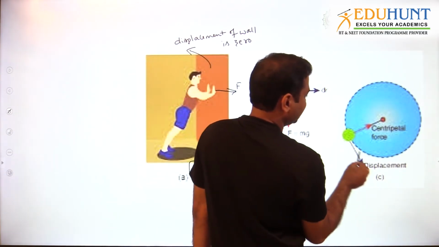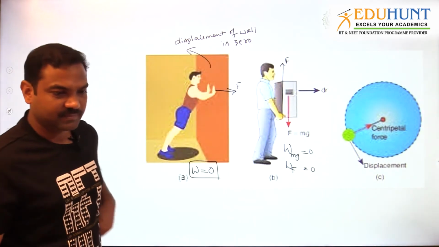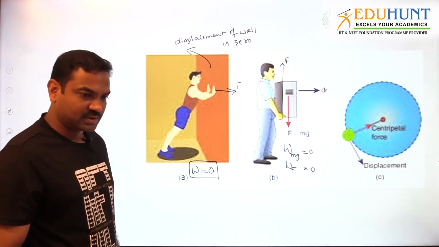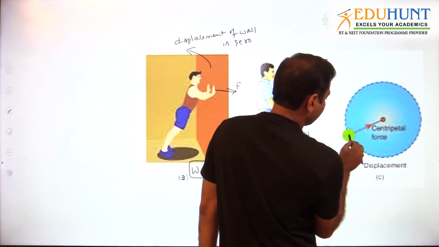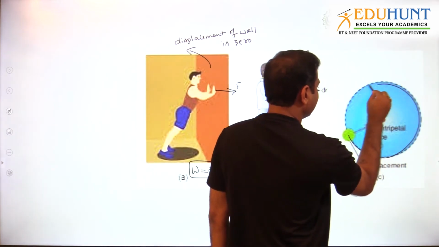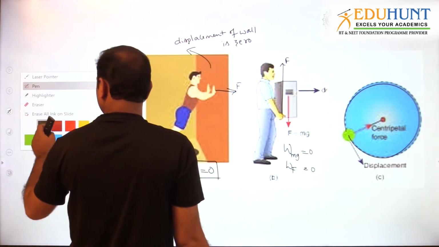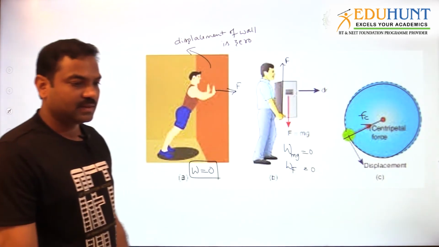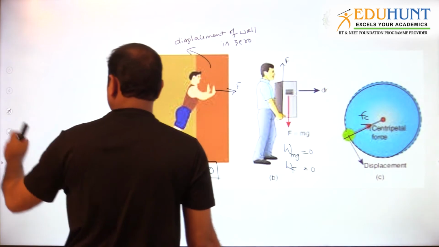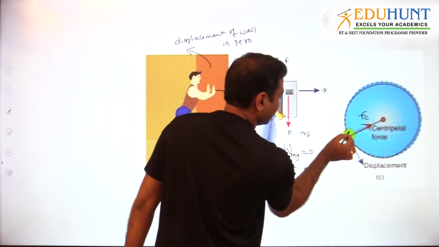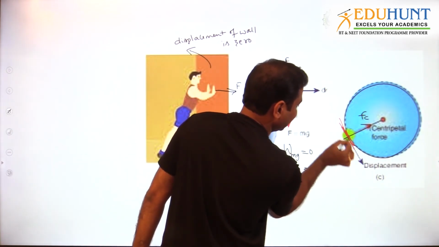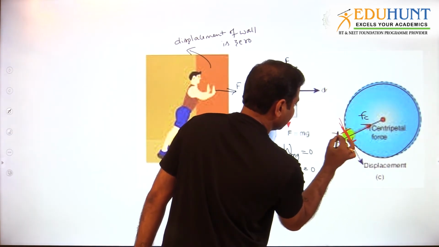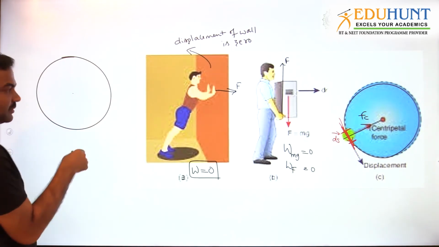When a particle is going in a circular path, all of you know circular motion, centripetal force, very good. So as a particle is moving in a circular path, something like this, how will the centripetal force act? This is the centripetal force. What is the displacement? Whenever a curved path is there, the displacement will be along the tangent. So this is the small displacement, ds vector. This is the circular motion, one particle is moving.